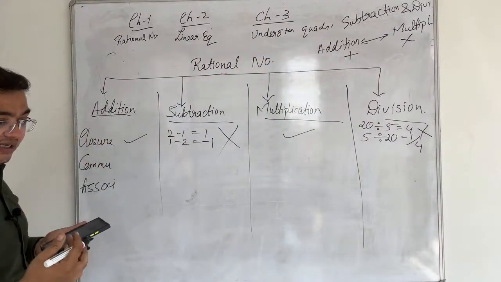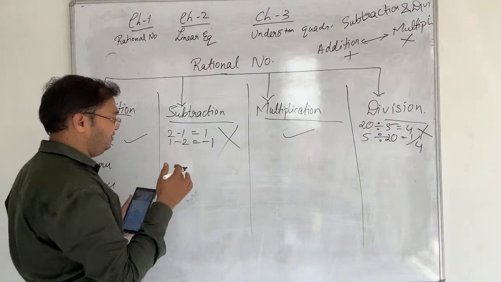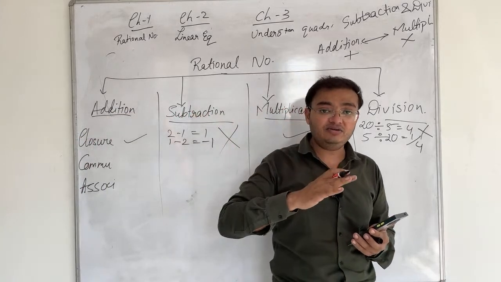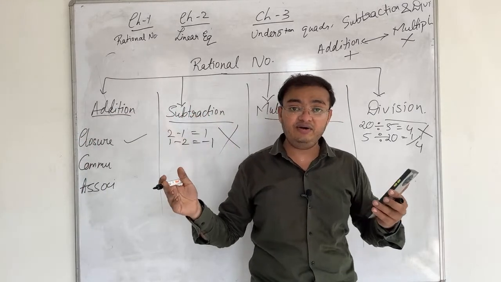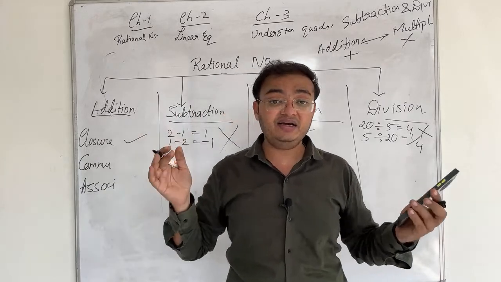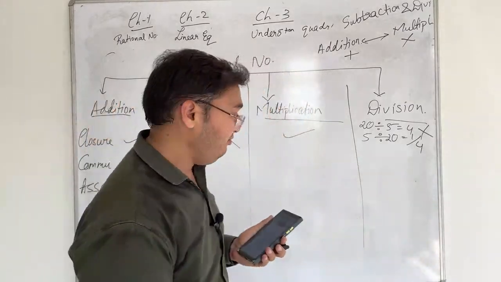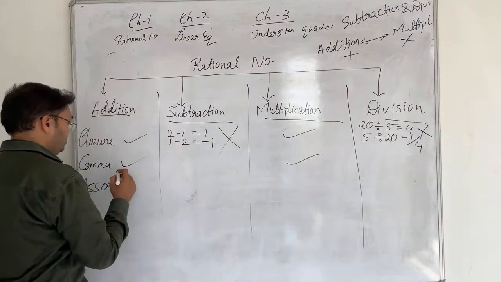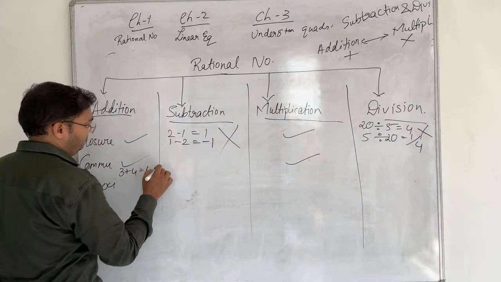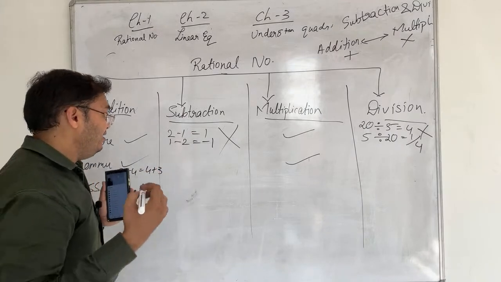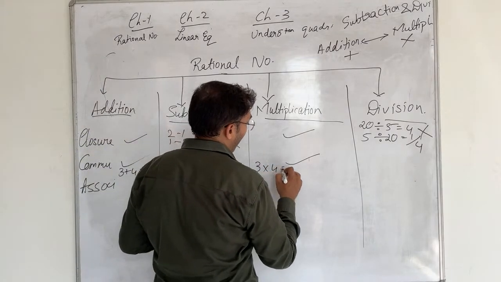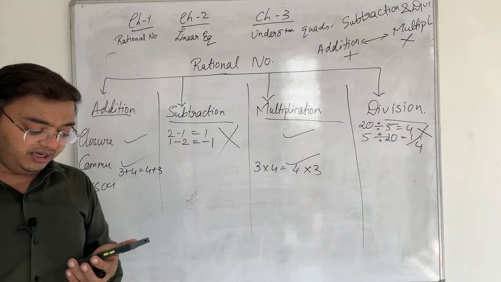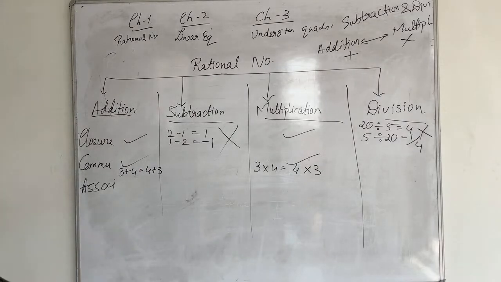In the same way, what is the commutative property? The numbers on the left hand side and the right hand side of the equals sign, if I add them in any order, my answer will be the same. But that will only come in addition and in multiplication. For example, 3 plus 4 or 4 plus 3, the answer is going to be the same. In the same way, 3 into 4 is 12 and 4 into 3 is 12, everything is the same. This is called the commutative property, to communicate with each other. Yes or no? Are you clear with this?